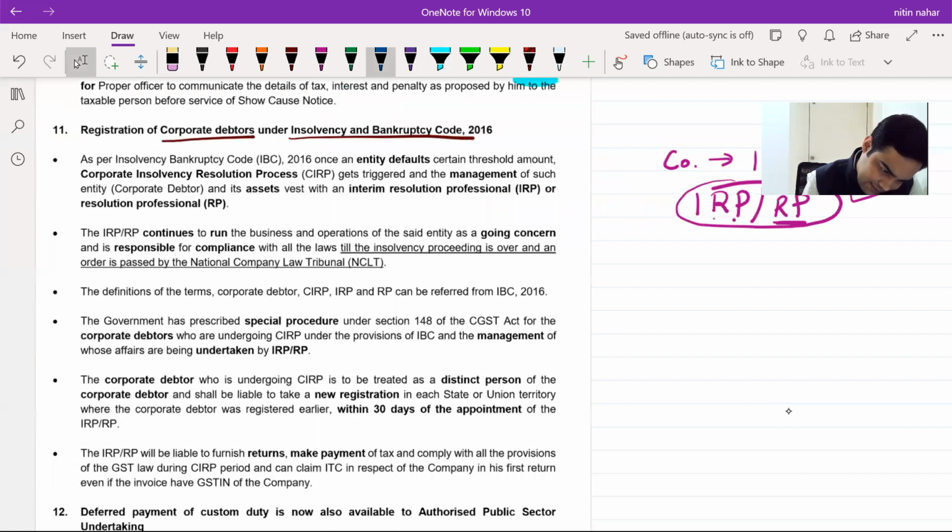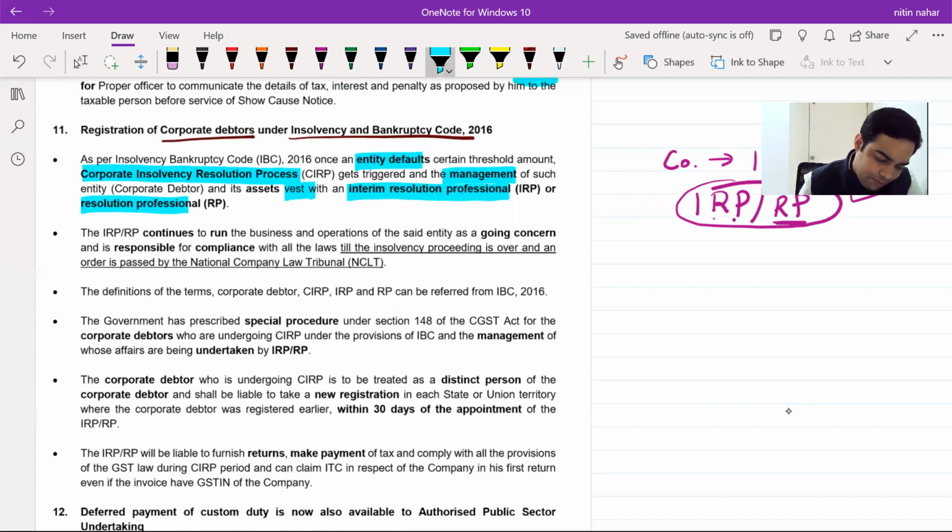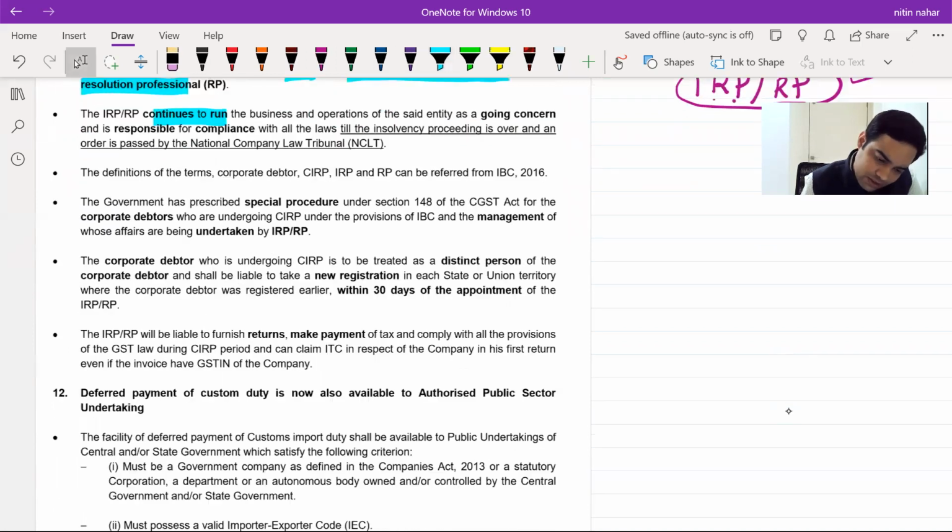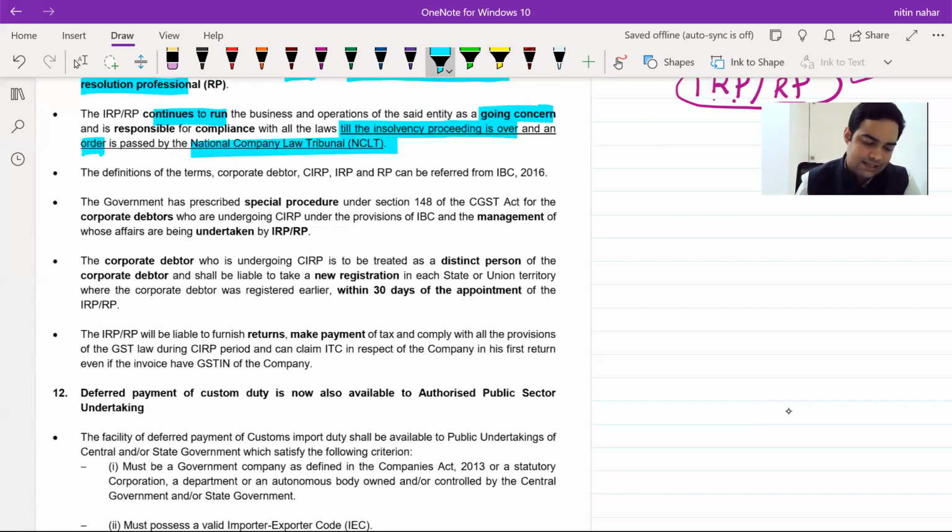Now let's see. As per IBC, once the entity defaults certain threshold amount, corporate insolvency resolution process gets triggered and management of such entity and its assets vest with the IRP or RP. Okay. IRP or RP will continue to run the business and operational as a going concern till insolvency proceedings is over and an order is passed by NCLT.